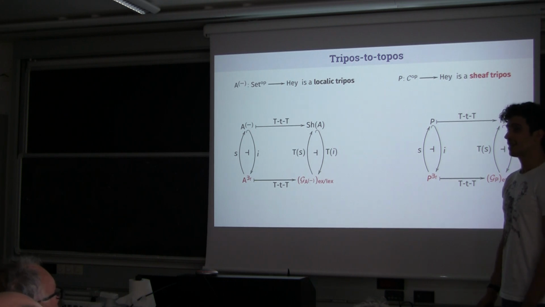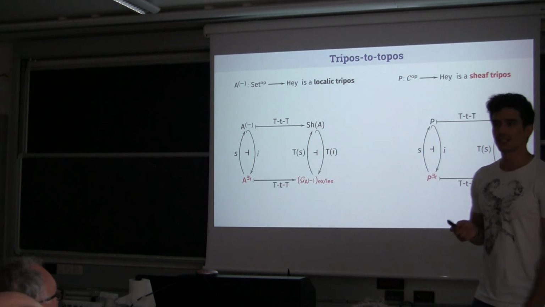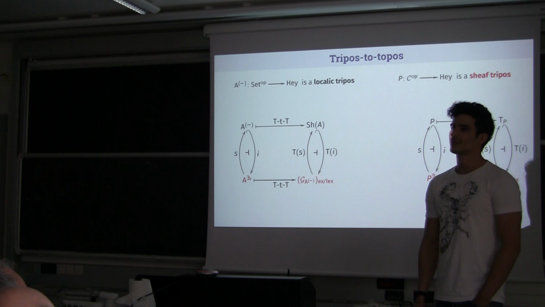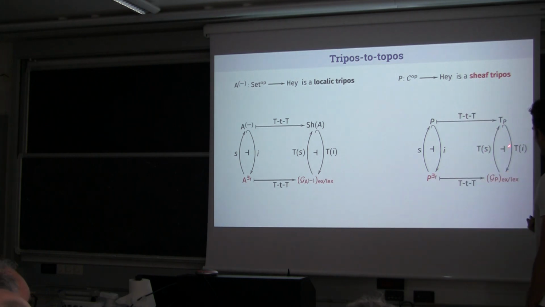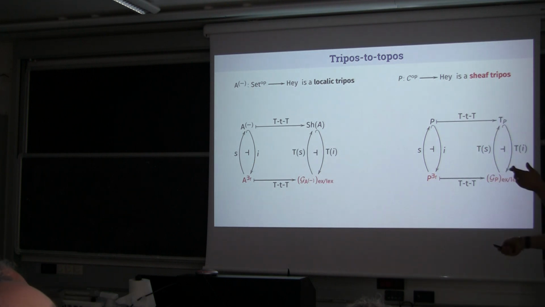You just said it was. It is true for all set-based triposes, but in general this is not true. And the sheaf tripos is a sheaf subtopos of this gadget, even though the gadget itself is not in general a topos? Well, the problem is that when this is not a topos, we will see this later.